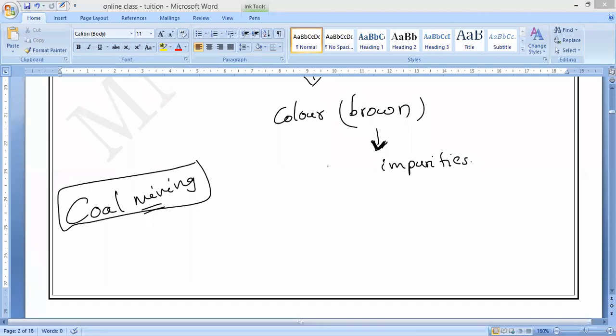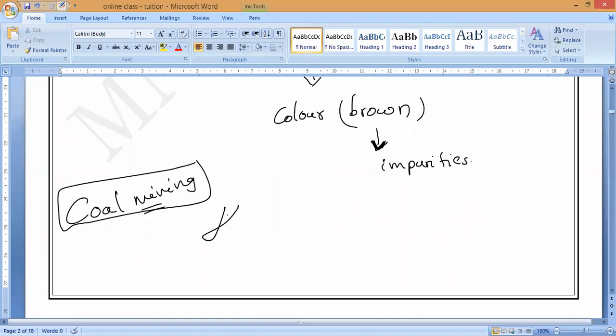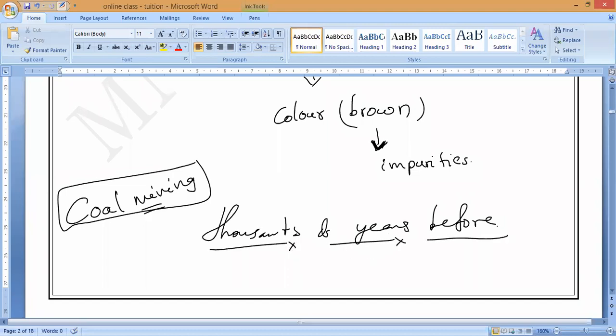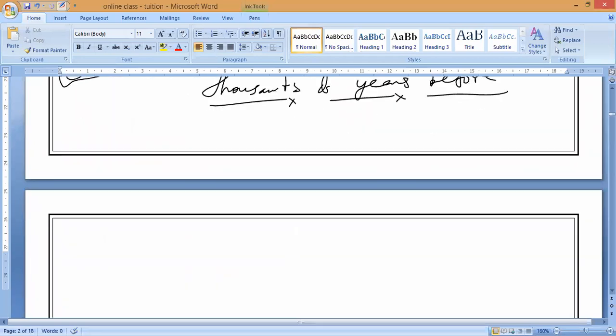In the same way, this rock salt was formed thousands of years before. The seas and oceans present in that area evaporated because of some natural disasters. When a sea completely evaporates, naturally it will dry up and the salts will remain. Understand?